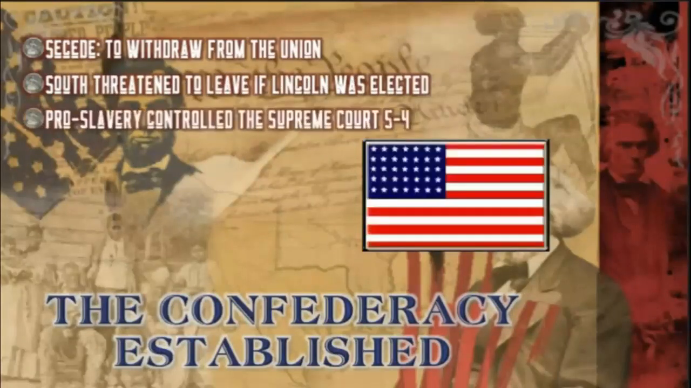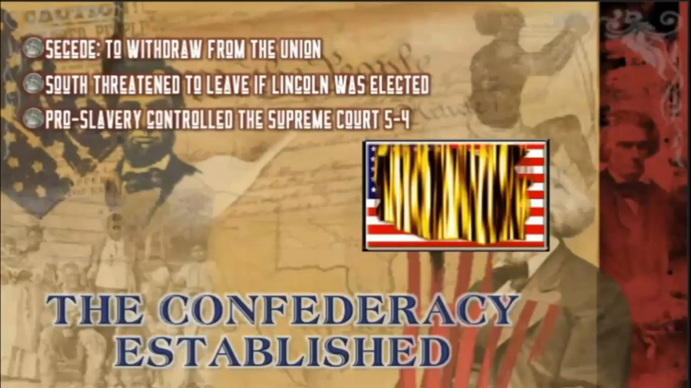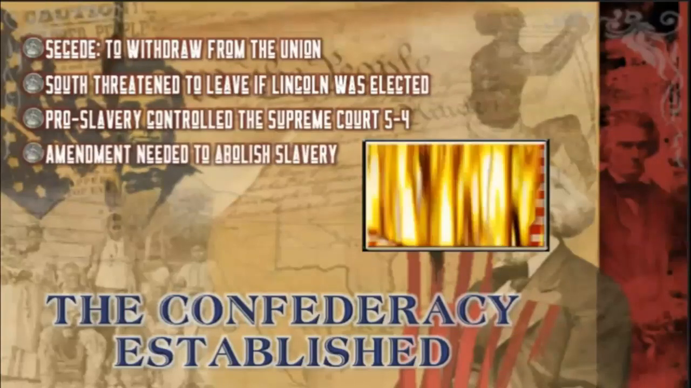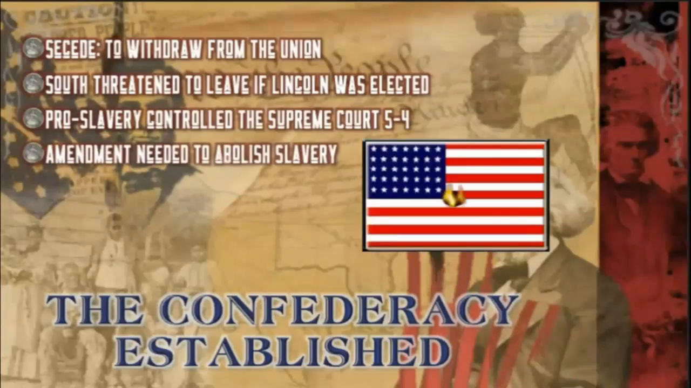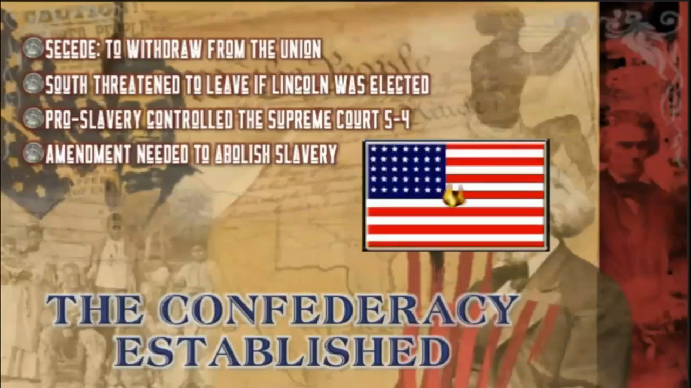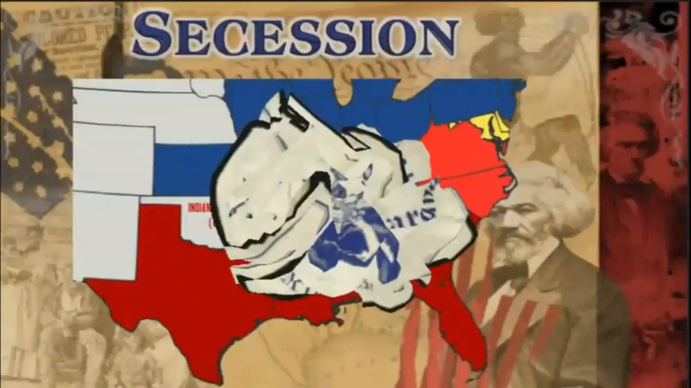Pro-slavery controlled the Supreme Court. Remember that Dred Scott decision? To get rid of slavery, you would need an amendment to abolish it, and the Senate was still split. There really was no way that slavery was going to be taken away. South Carolina could not wait to get out of town.